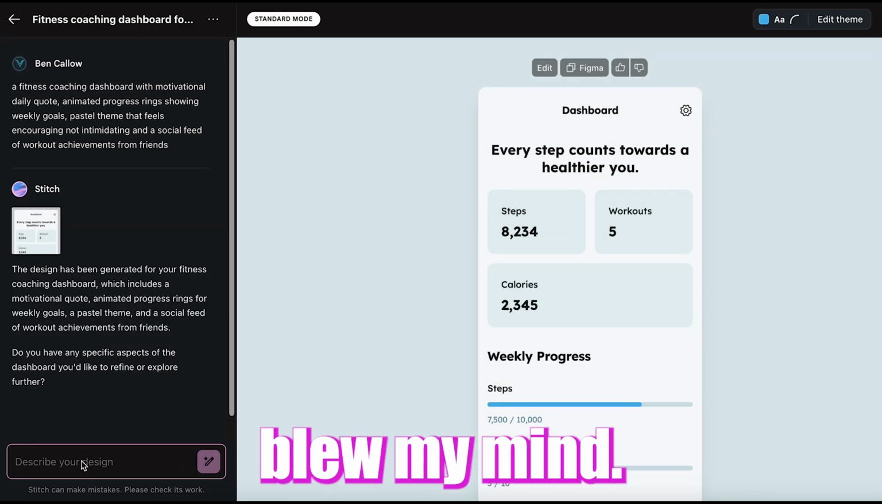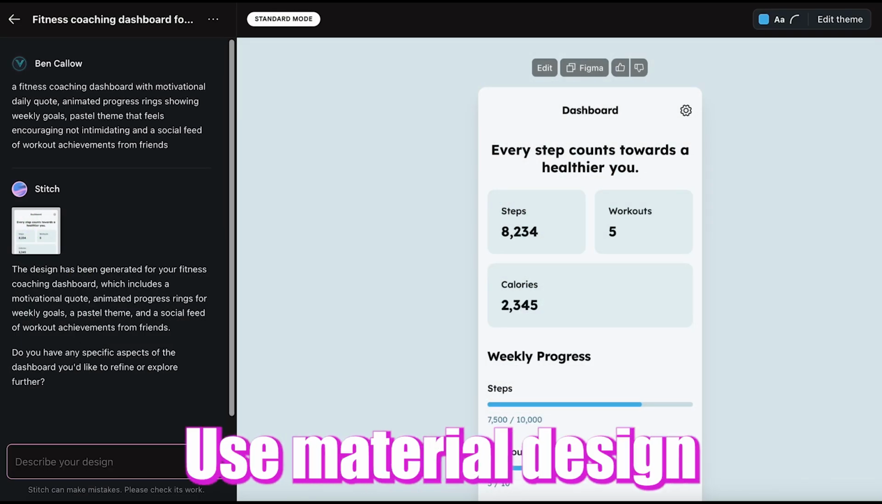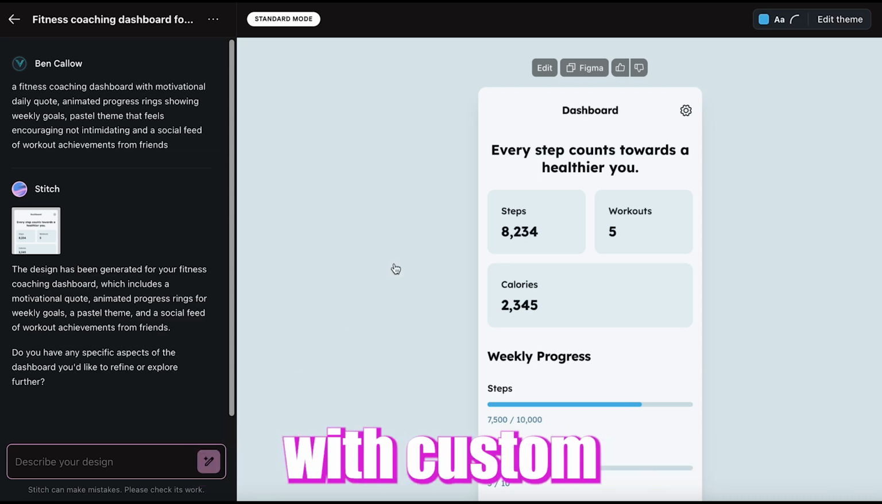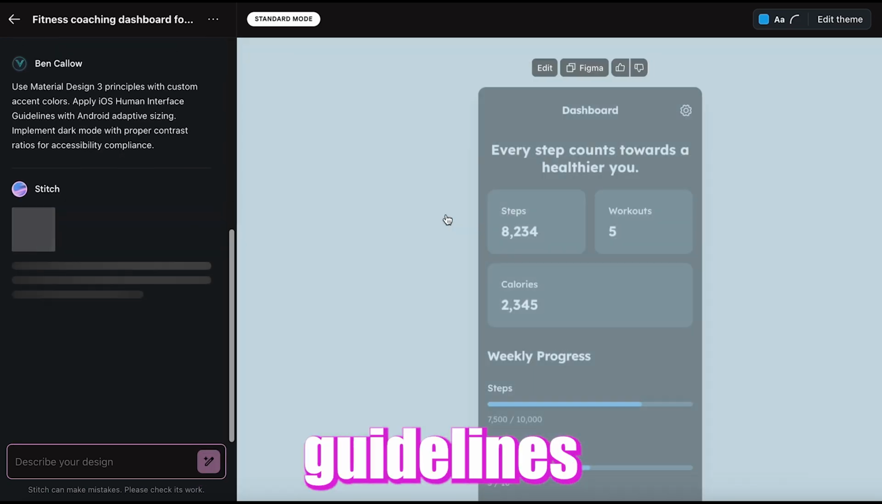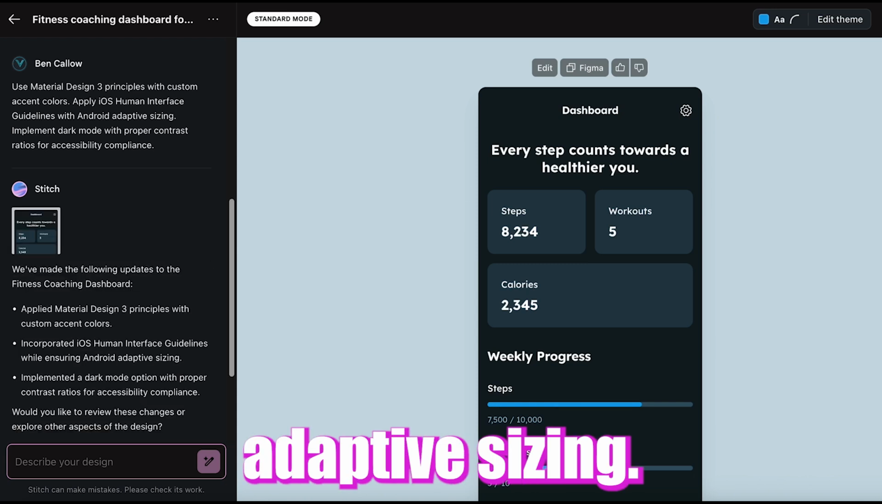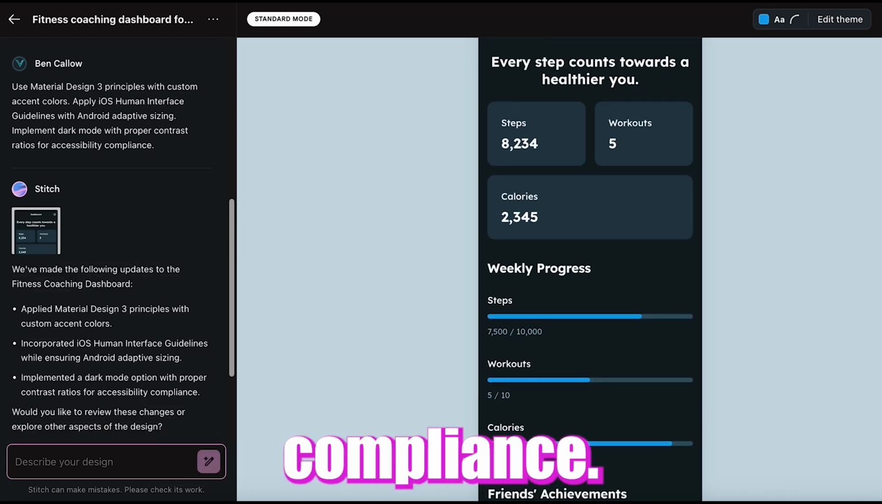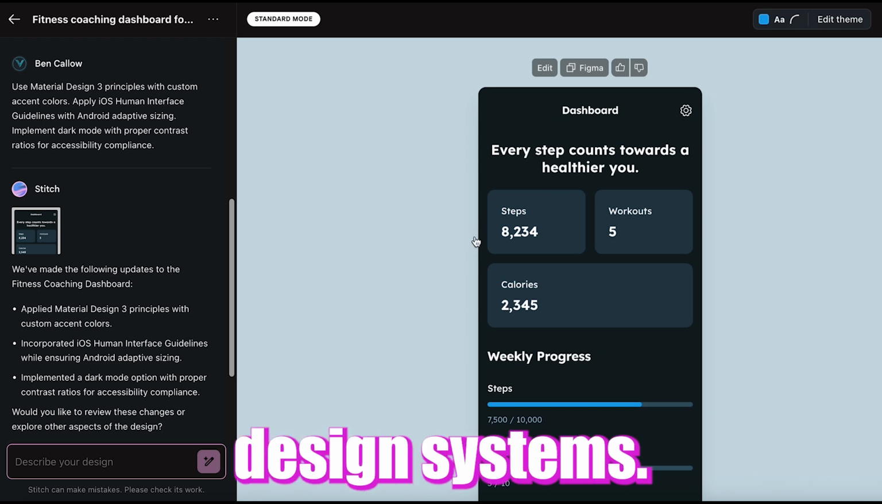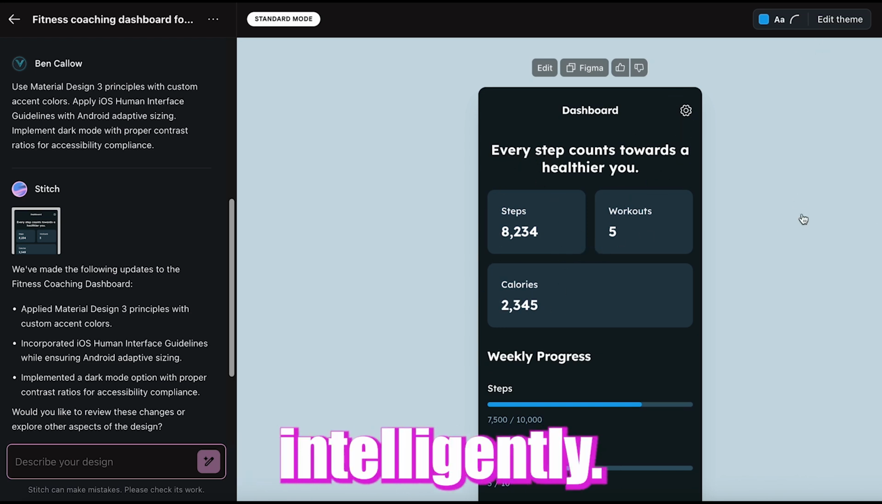But here's what really blew my mind. I can stack design systems into these prompts. Use Material Design 3 principles with custom accent colors. Apply iOS human interface guidelines with Android adaptive sizing. Implement dark mode with proper contrast ratios for accessibility compliance. It knows these design systems. It follows their rules. It adapts them intelligently.